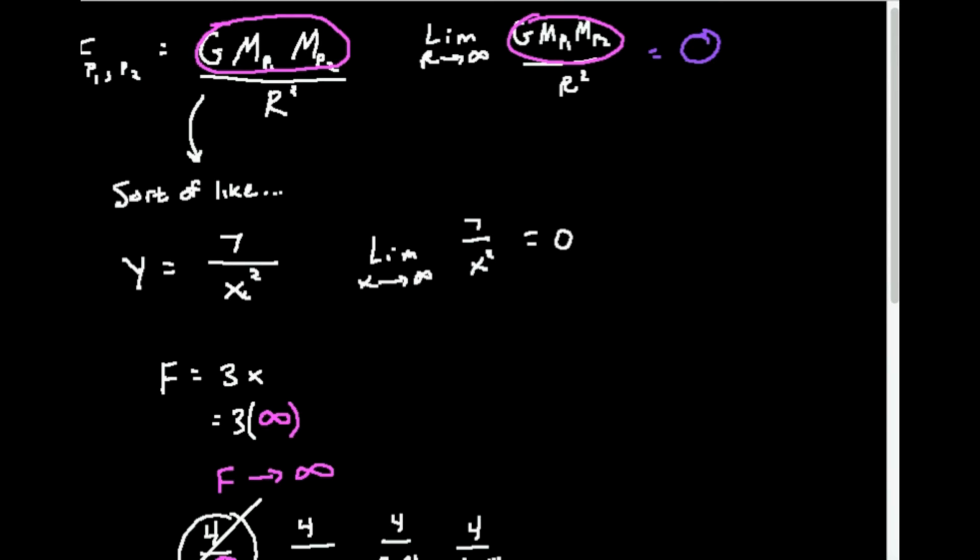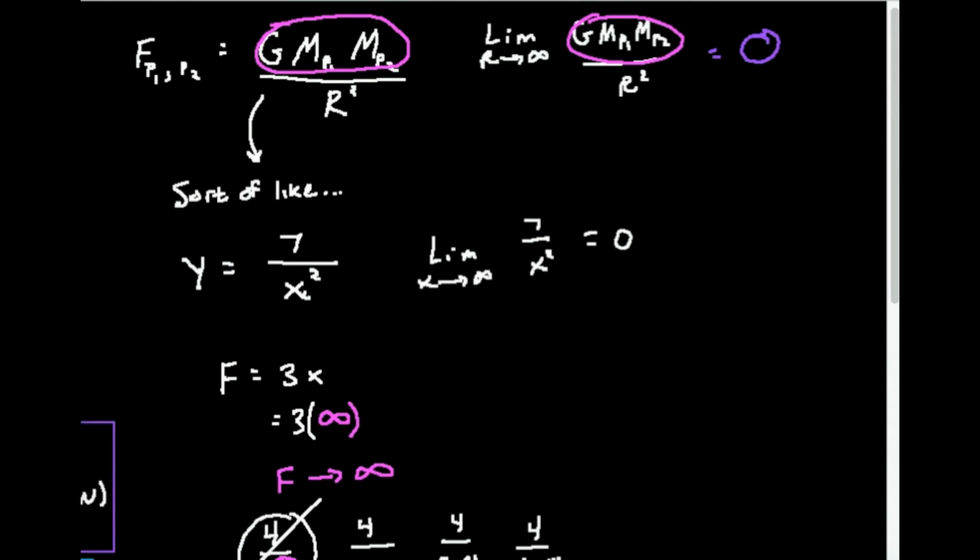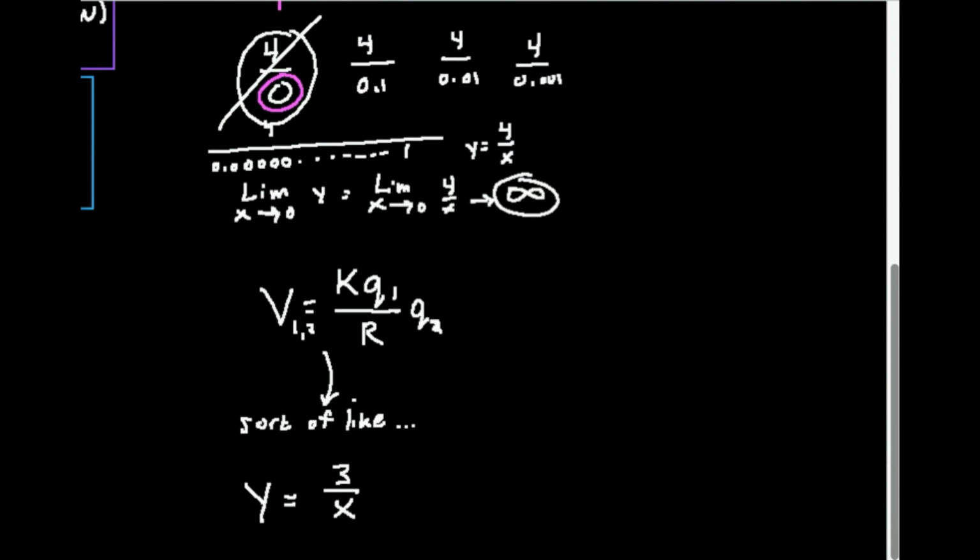So what I just showed is the tendency of the force of gravity as two bodies get an unrealistic distance apart. Again, I can't say they are an infinite distance apart because infinity is not a number. But I asked, what is the tendency of this function, gravity, as the distance goes off to a huge number, something we can't even fathom? And basically, we say that the force of gravity tends toward 0. And that's one thing that a limit is useful for.